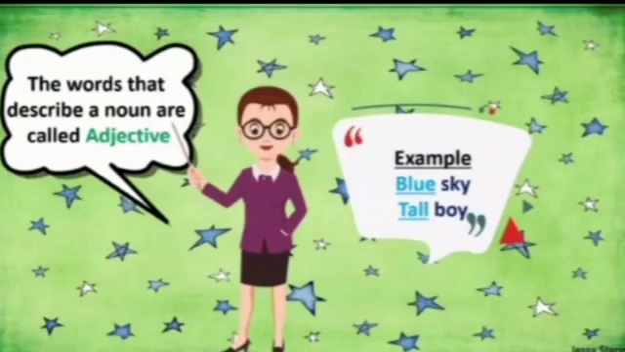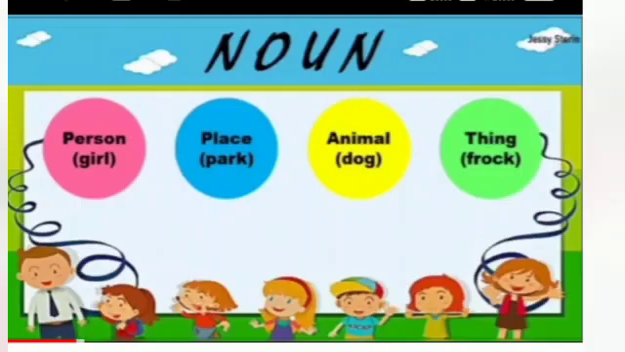Okay children, before going to the next topic, I am going to discuss a very important topic. Yes, it's noun. Let us learn noun once more time, because adjectives are the words that describe noun. What is noun? Noun is the name of person, place, animal and thing. Hope you remember, I have already discussed in previous chapter.